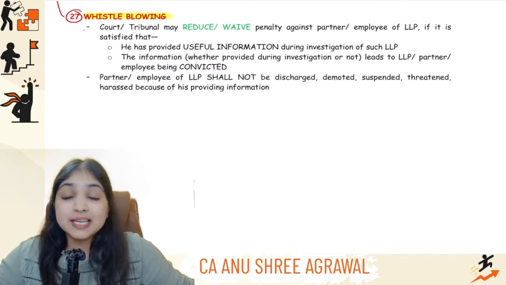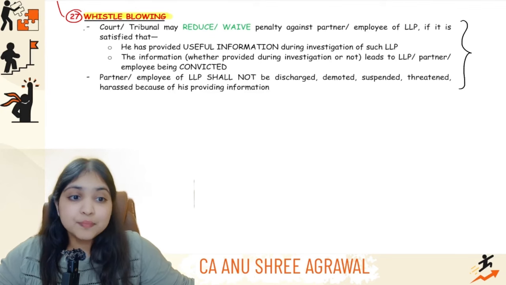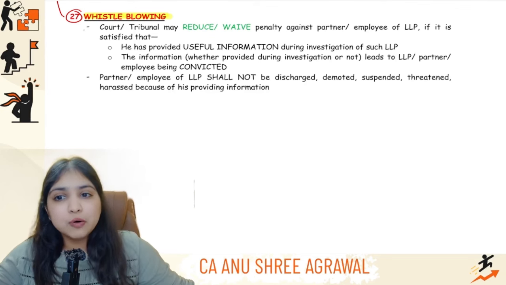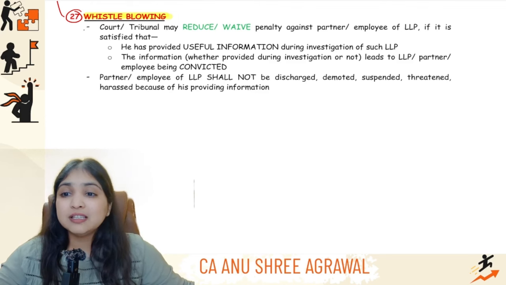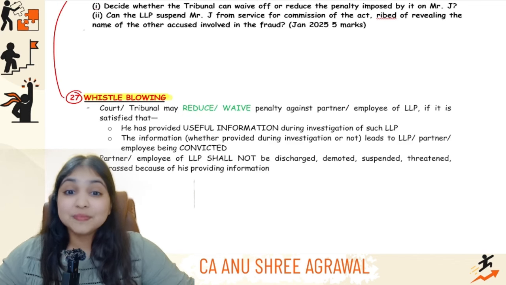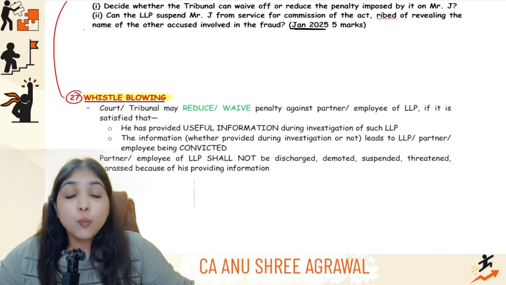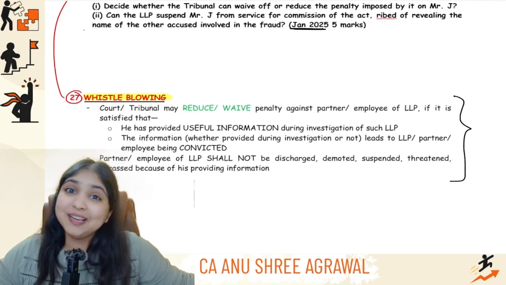Okay. Now come on everybody, let's move on to our next concept altogether, whistleblowing. Generally, students either skip this or they mug this up, because like compounding, the real meaning of whistleblowing is not explained in the study material. So either students don't understand what it means and hence they leave it, or they skip it. And that is why, in the Jan 2025 examination, one full-blown 5 marks question was asked from this small tiny para over here, guys.